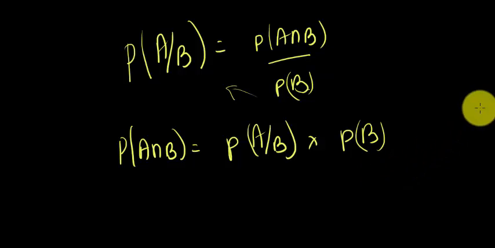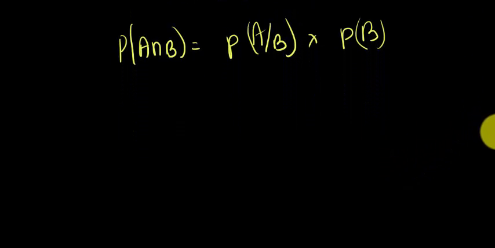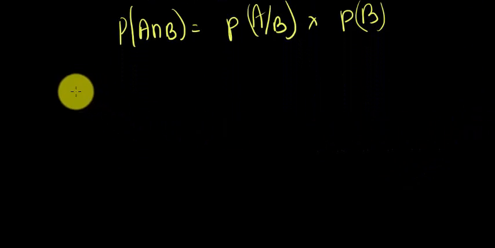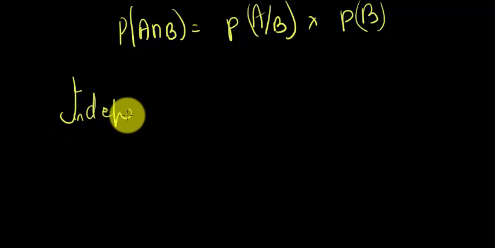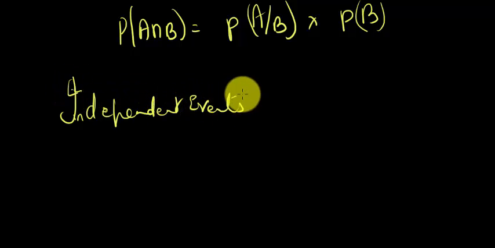Now let's understand the word independent events. What are independent events? Basically, these are events which can happen independently of each other. The events do not affect each other.